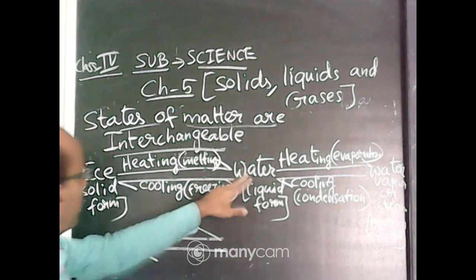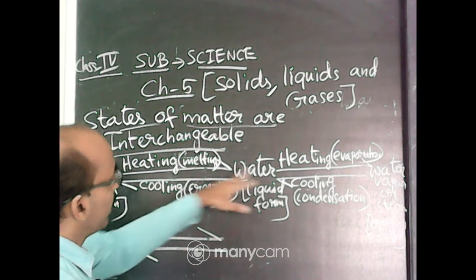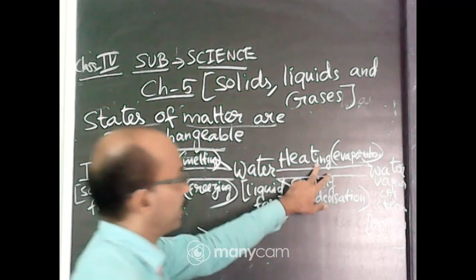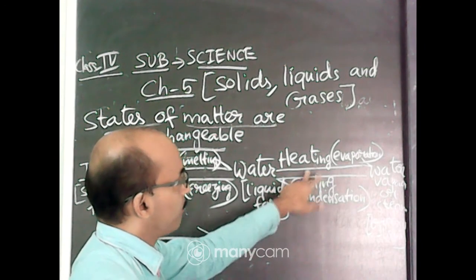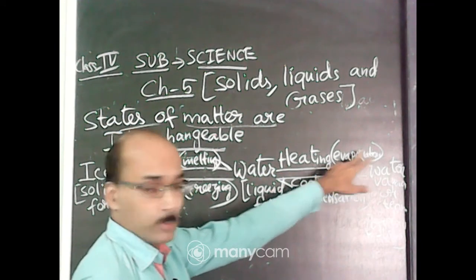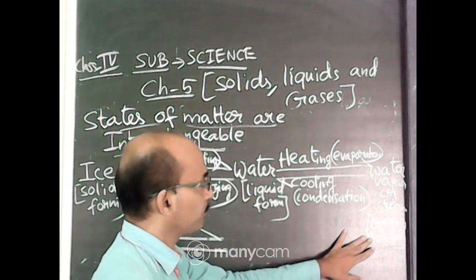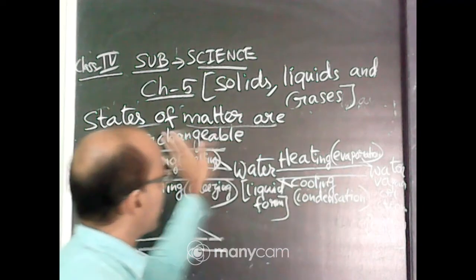See here, ice on heating, that is melting, gives you water, liquid form. Water on heating again, the process is evaporation, and it will give you water vapor or steam, that is the gaseous form. See here, this is interchangeable.